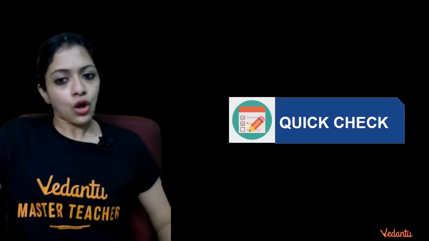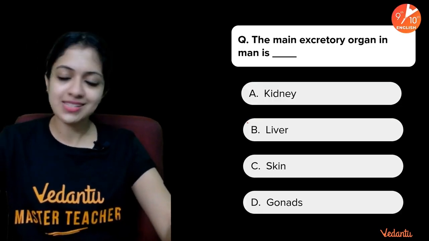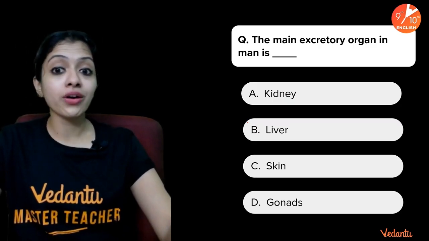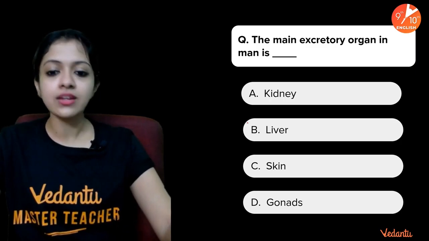Okay, so I think it's time for a quick check because we are nearing the end of the session. And here comes your first question. The main excretory organ in man is dash. Kidney, liver, skin, or gonads?